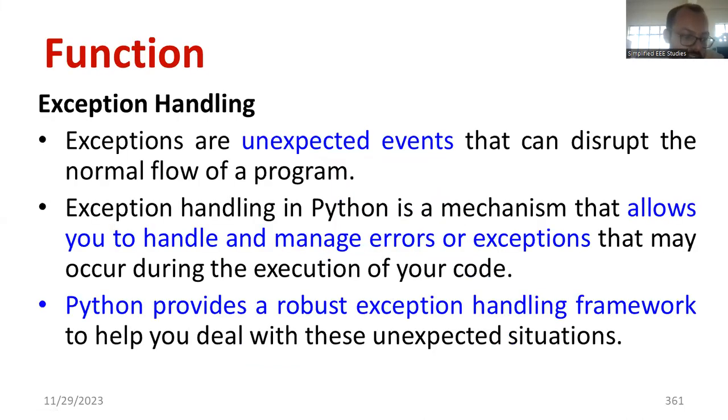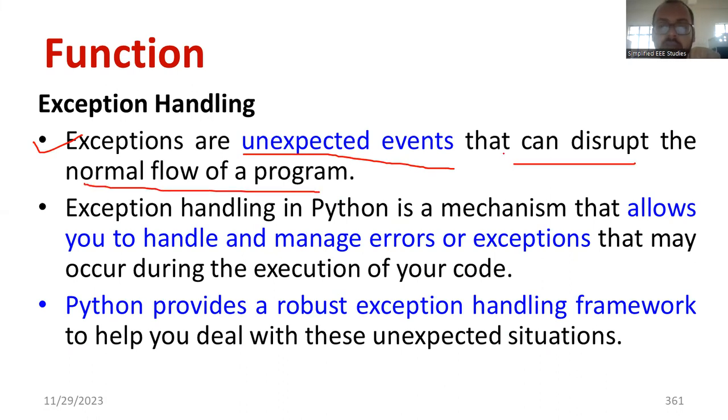So let's consider the importance of exception handling. Exceptions are unexpected events that can disrupt the normal flow of the program. For example, 1 by 0. 1 by 0 is not defined. Suppose I am using such kind of manipulations, I should not get an error. I should get a message like it's not defined, and the program should be continued without any disruptions to the normal flow.